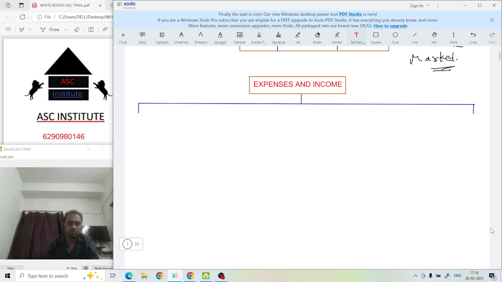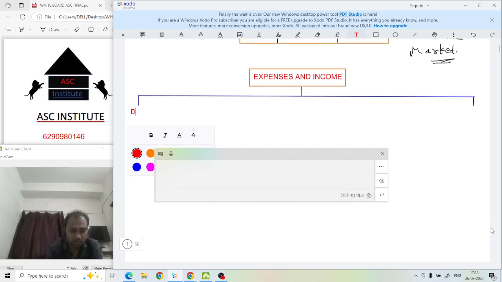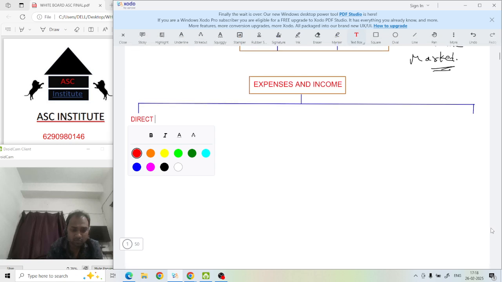One is direct expense and direct income.